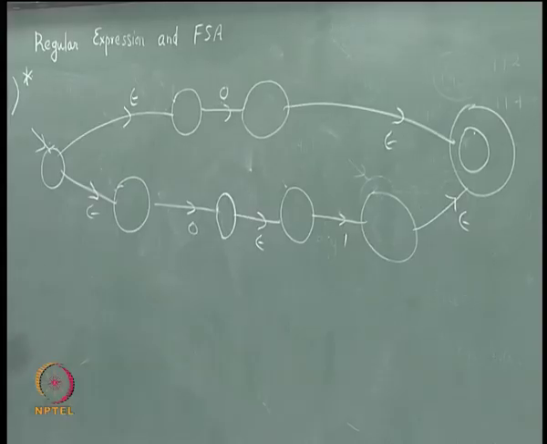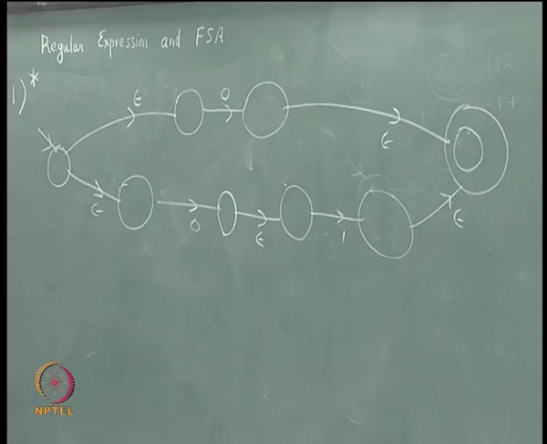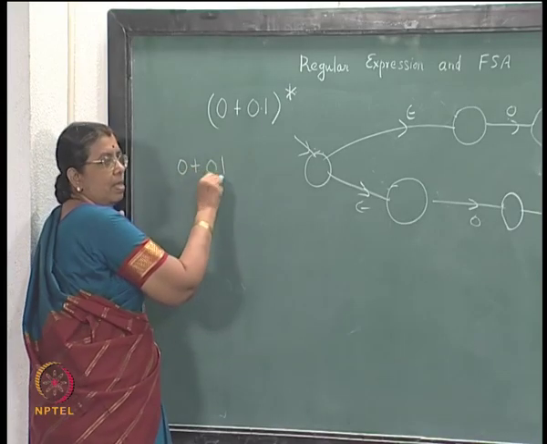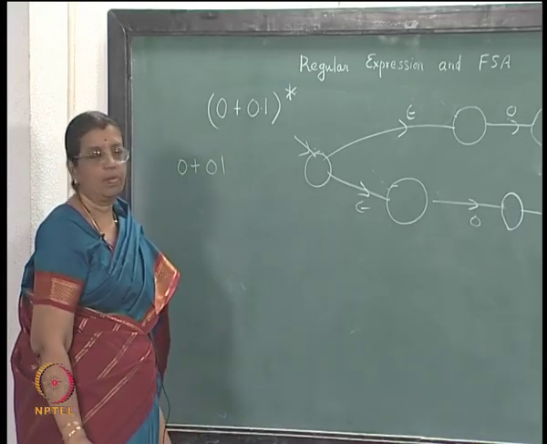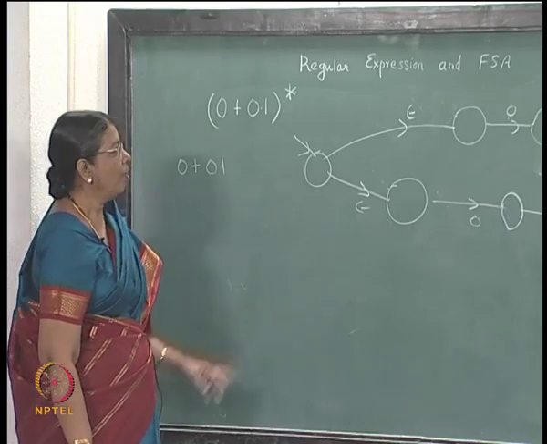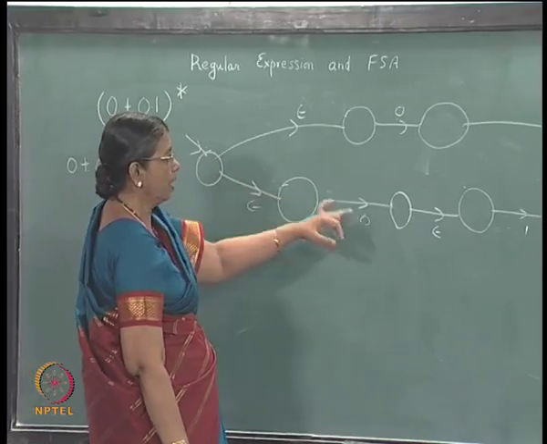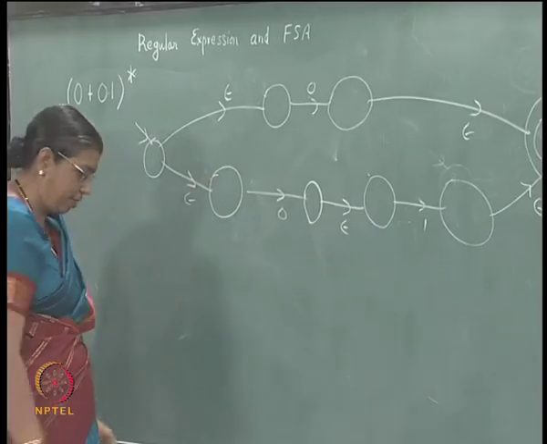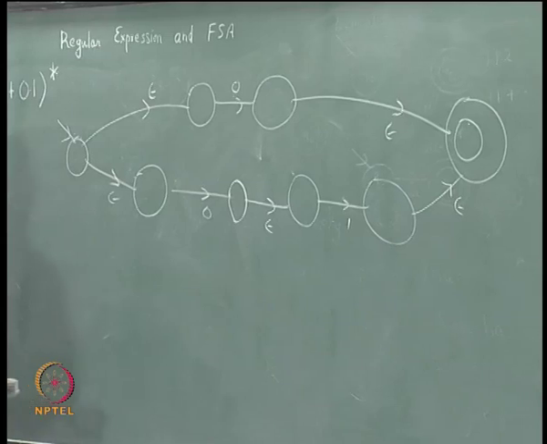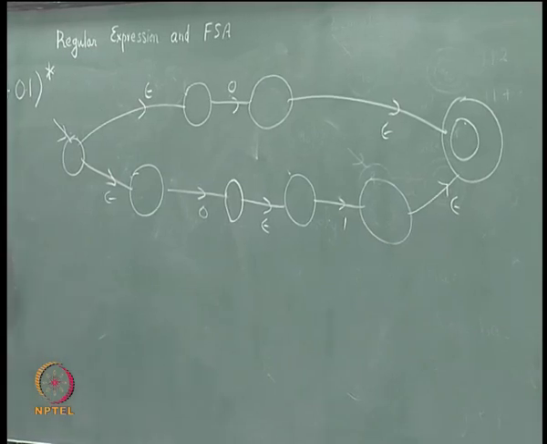So, what is the language accepted by this? It will be 0 plus 0 1. How many states do you have? 1 2 3 4 5 6 7 8, you have 8 states. Now, you want to accept this star, right.